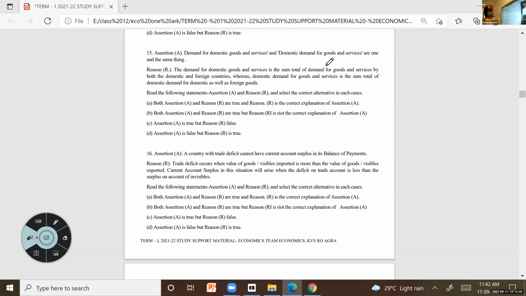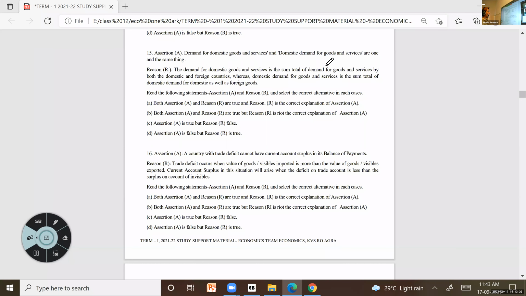Tomlin, you got the answer? No, ma'am. Here, demand for domestic goods and services. What do you mean by that? If you think about India, they are telling that domestic goods and services, whether demanded by Indians or foreign countries or the people from outside. So demand for domestic goods, whatever we are producing in our country, is demanded by Indians also, outsiders also.